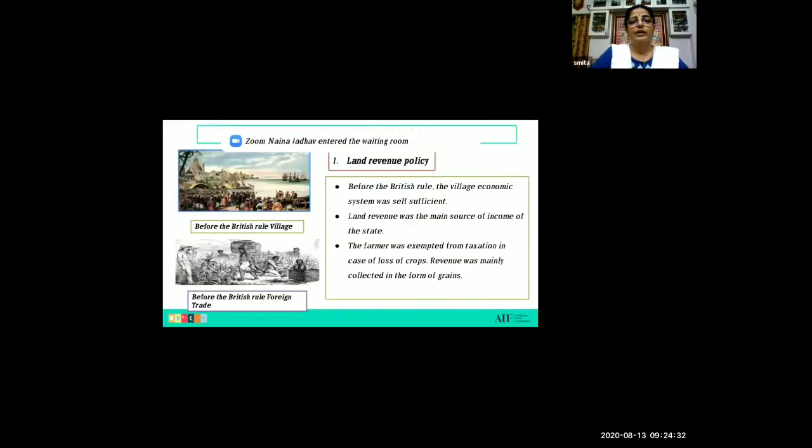Okay. Now see, first of all, we'll talk about land revenue policy. In economic policies, Britishers framed some policies. First of all, we'll talk about land revenue policies. Now you can see one picture over here, before the British rule, a village. Can you see it? This is a very colorful picture, a very peaceful picture, and we can see all the prosperity in this picture.